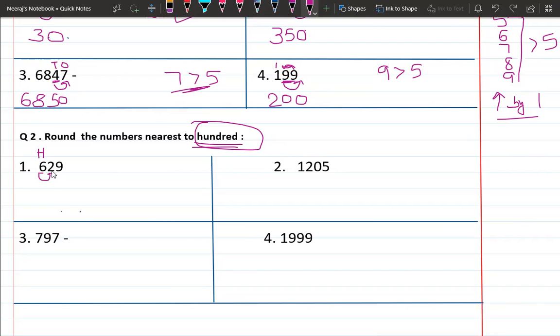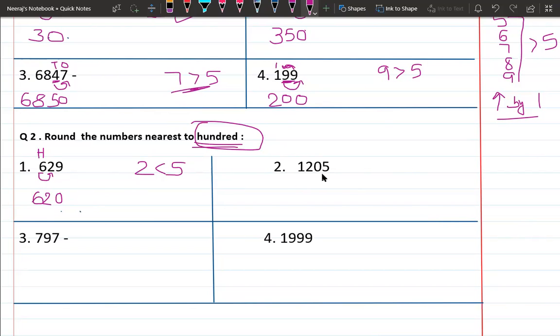It is 2, and 2 is a weak number because 2 is less than 5. So what does it mean? The number will remain the same. So 9 will be replaced with 0, 2 will remain the same, and the rest of the digits will remain the same. That's it, 620 is the answer. Because 2 is a weak number, it will remain as it is, and the rest of the number will be copied down.